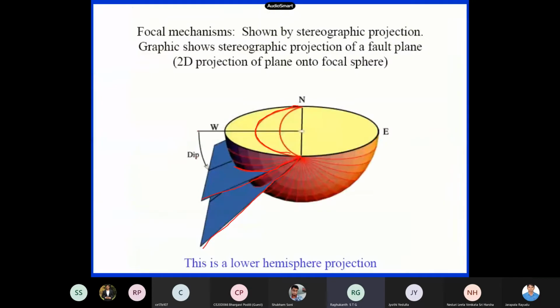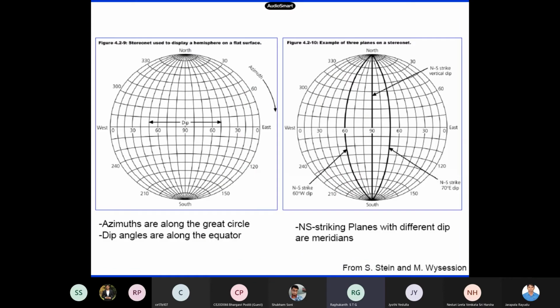So this is how these planes look. This one indicates the outside, so this plane will have a dip angle of 0. Whereas this one, which is perfectly straight, has a dip angle of 90 degrees. So this is how we represent it. This curve represents your dip angle. That is how they project these faults. So this is how the stereo nets are.